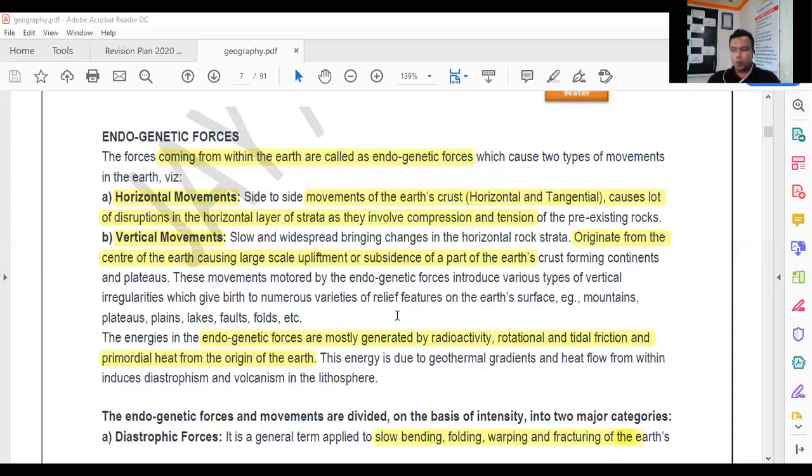Endogenetic forces are both horizontal as well as vertical. Horizontal movements are compressional forces and tensional forces, while vertical movements are upward or downward movements. Got it? So that is what is explained here. The vertical movement is slow and widespread, bringing changes in the horizontal rock strata. It originates from the center of the earth, causing large scale upliftment or subsidence of parts of the earth. So there might be an upliftment of the earth or there may be subsidence of the earth.